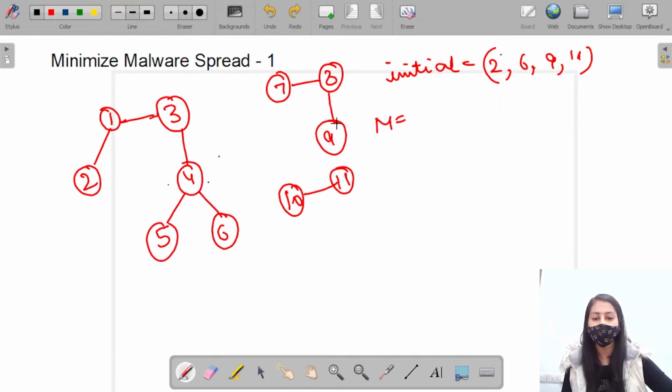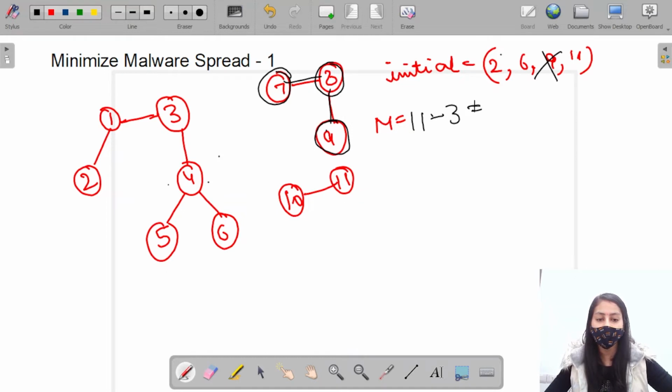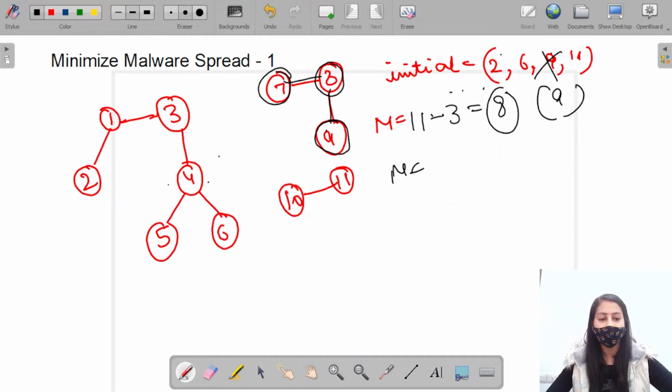Next, if I remove 9 from the initial, now 9 becomes uninfected. Because of 9, 8 also becomes uninfected. Because of 8, 7 also becomes uninfected. So previously the total number of infected nodes was 11. Now 3 nodes become uninfected, so now the count becomes 8, right? So if I remove 9, then a total of 8 nodes are infected.